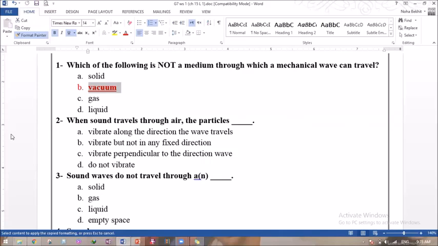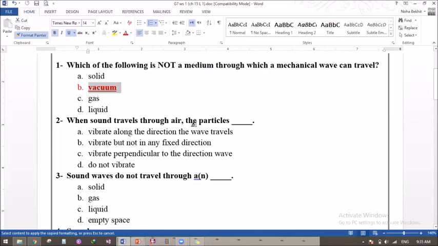Can sound move through vacuum or empty space? I just said that people in space need to come in contact with each other by radio waves, because sound cannot move through space. That's why you cannot hear the explosions happening on the surface of the sun, because sound is a mechanical wave that needs matter to move through. But we can see the light, or we can feel the heat, because light and heat can move through empty space. That's how we get them from the sun.